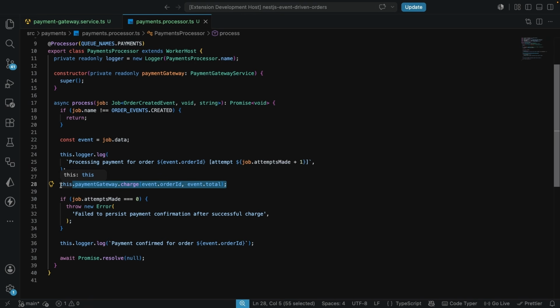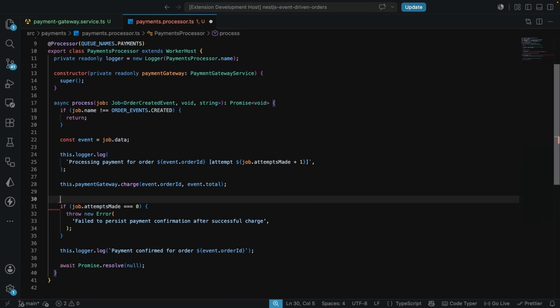We have the job.attempts made here, which is equals to 0. Now this is used here purely to make the failure deterministic and repeatable for just this demonstration. But you never want to have this in real production logic. So you can go on to treat this as temp code, just like this. I'm just going to leave this comment here: temp code, don't push to prod, okay?